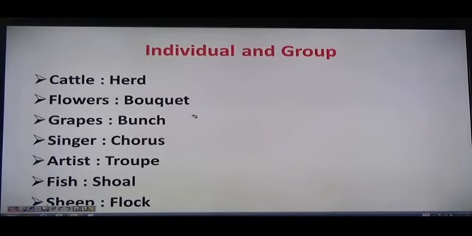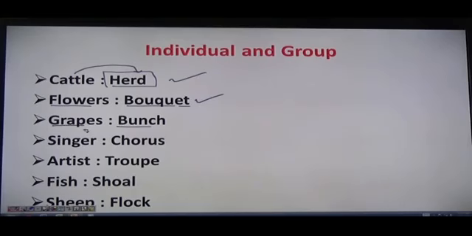The next we have individual and group, right? Let's just take one by one, right? First is given as cattle. We know that a group of cattle is named as herd, right? When a number of cattle are together, we call them a herd. Flowers, a group of flowers is named a bouquet, right? If you present someone a bouquet, why do we call it a bouquet? Because when we have a collection of flowers, a group of flowers, that is said to be a bouquet, right? Grapes is always taken as bunch.